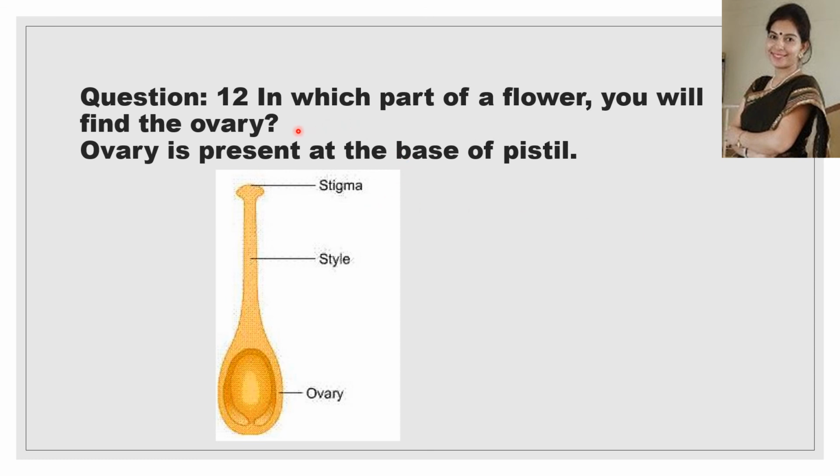Now the 12th question is, in which part of a flower will you find the ovary? The ovary is present at the base of the pistil. This is the structure of a pistil, and as I have told, pistil has three parts, stigma, style and ovary. So the ovary is at the base. This is the tip, this is the base, and here you can find the ovary. So it is present at the base of the pistil.